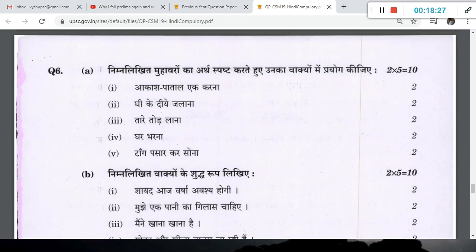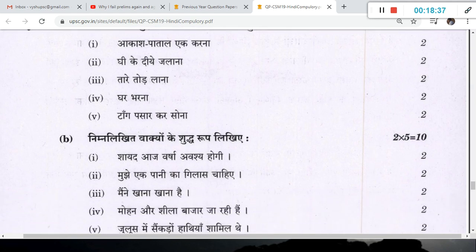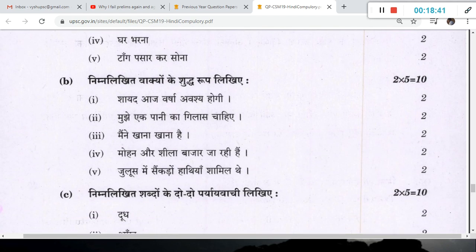So I've showed you all the types. Now this one is like Vakya mein prayog. They have given something like I told, in movies you would have heard any of these things. You have to make a sentence based on this phrase, 2 into 5. Next one, Shuddha Roop. You have to correct it. Something is a mistake, maybe the gender or the plural, singular, or they have made some punctuation errors. You have to make it correct and write it.